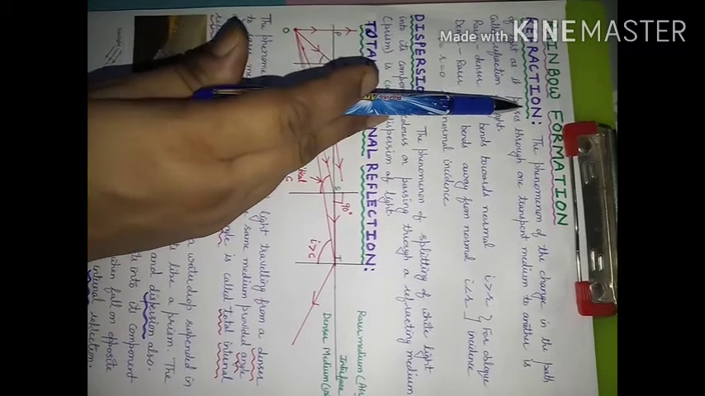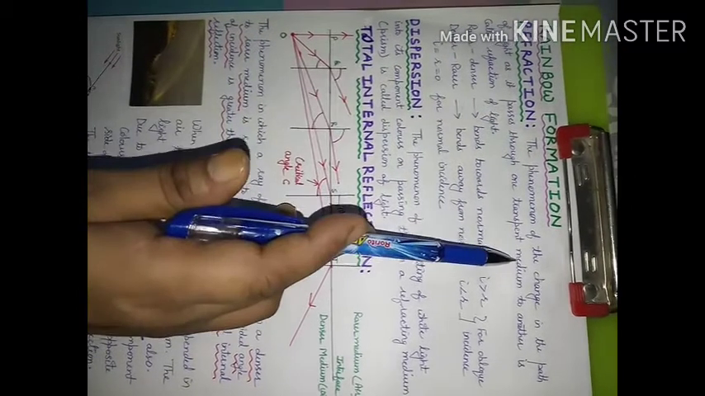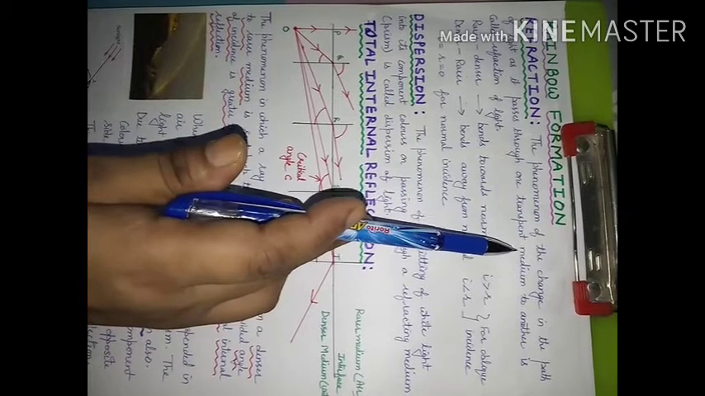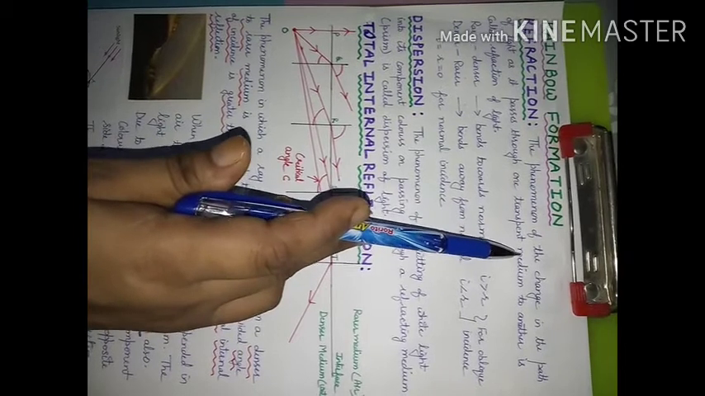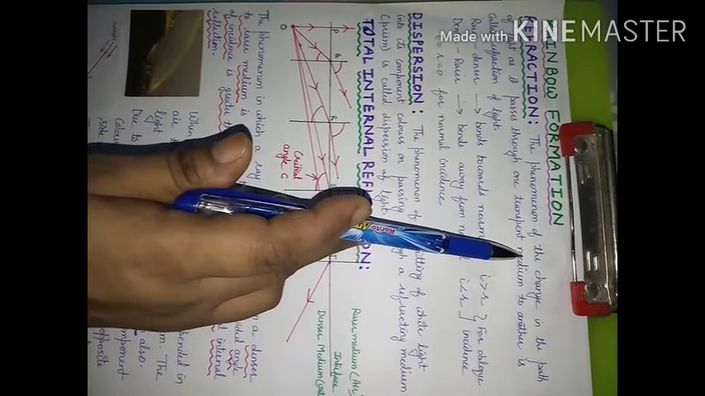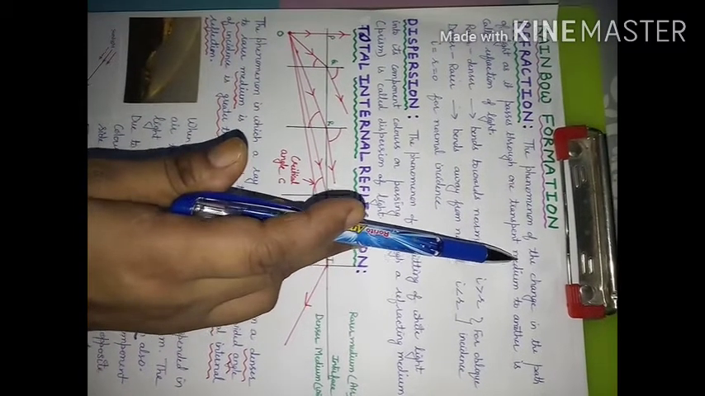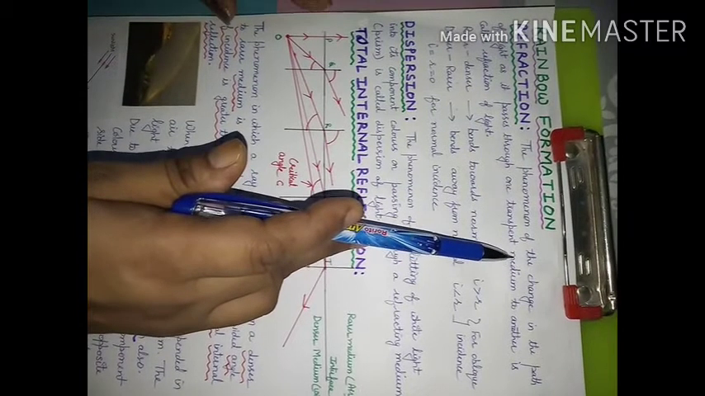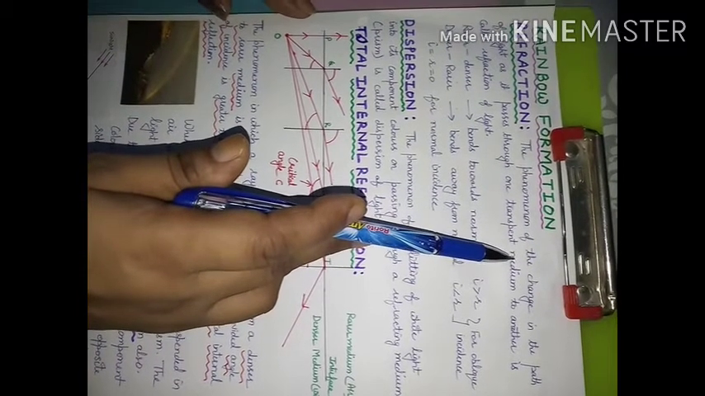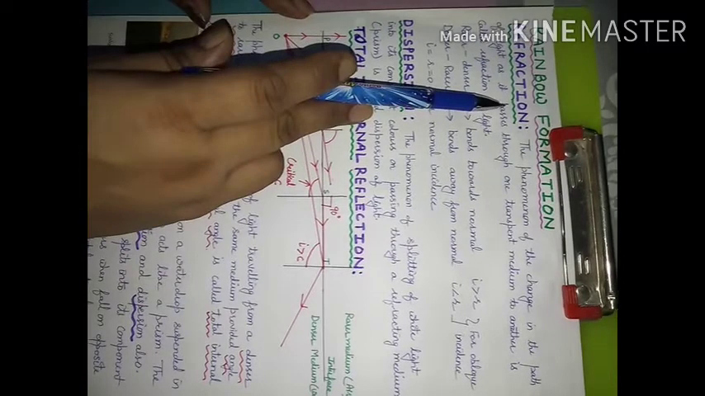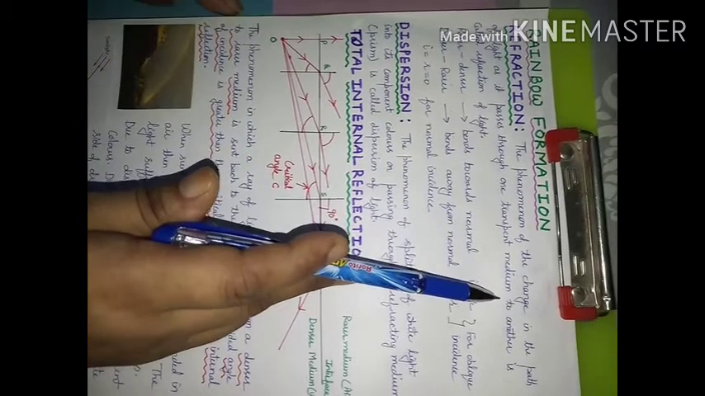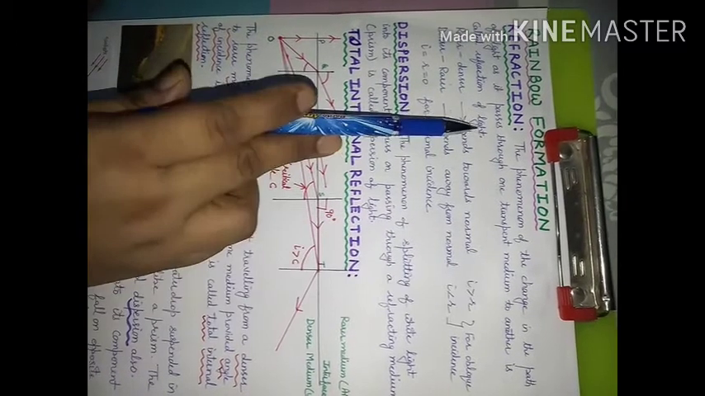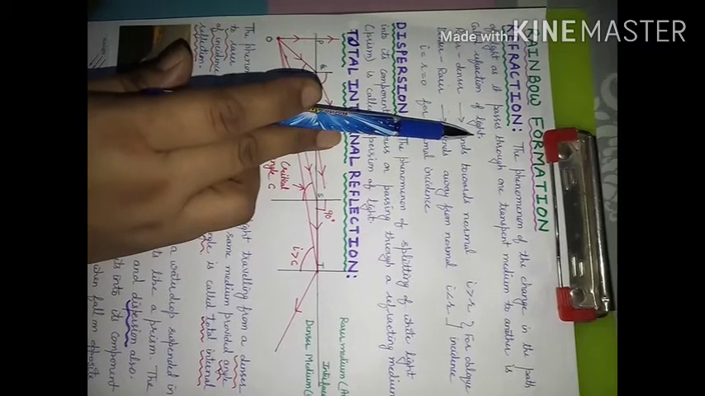What is refraction of light? When a ray of light is passing from rarer medium to denser medium or denser medium to rarer medium, then it has a change in its path. When it is falling obliquely, then this phenomena is known as refraction. The phenomena of the change in the path of light as it goes from one transparent medium to another is known as refraction of light.